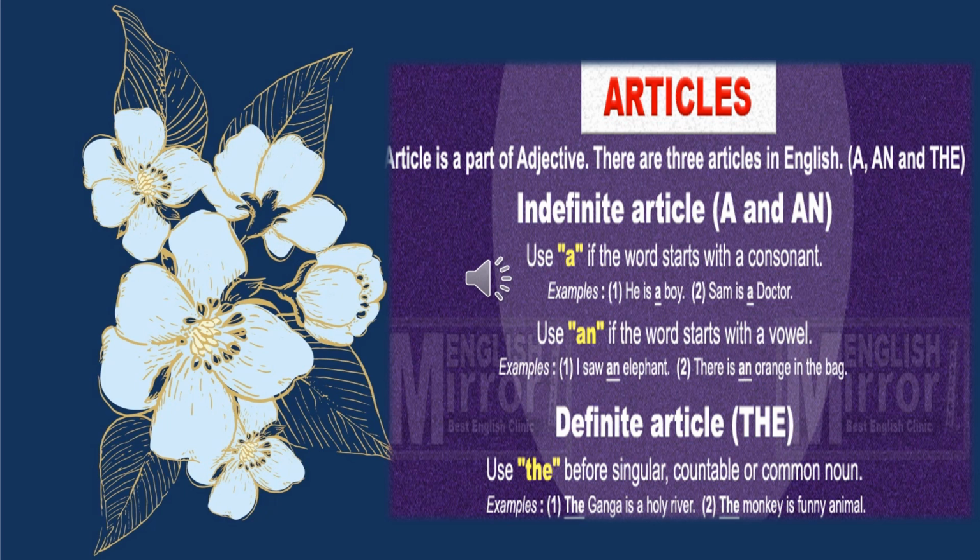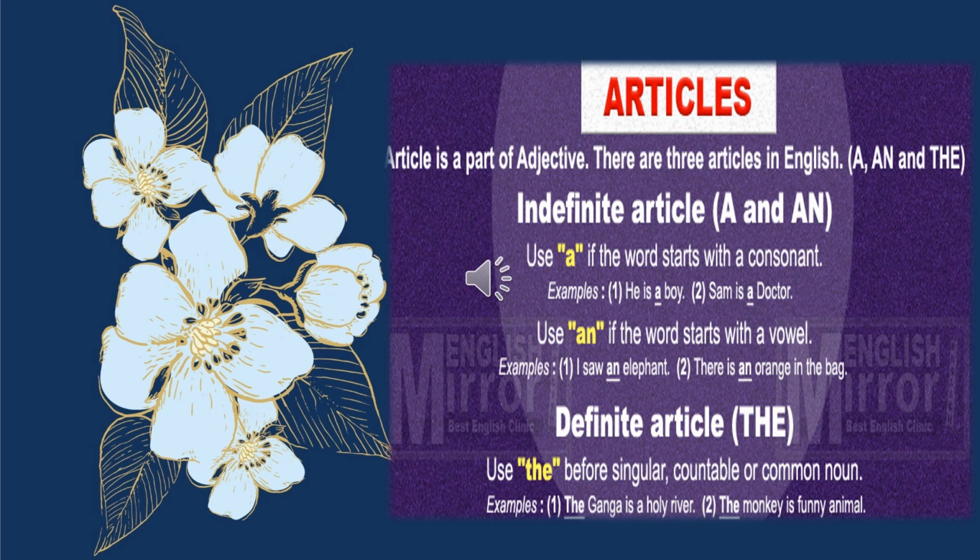Use An if the word starts with a vowel. What are vowels? A, E, I, O, U. There are 5 vowels in the English language. And the examples are, I saw an elephant. There is an orange in the bag. So here elephant starts with E and orange starts with O and both are vowels. That's why we have used article An here.